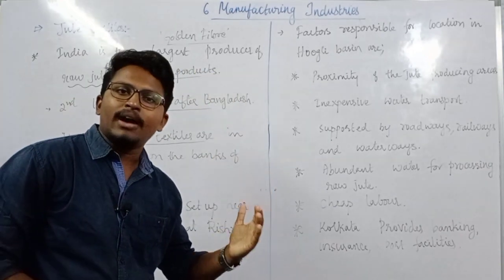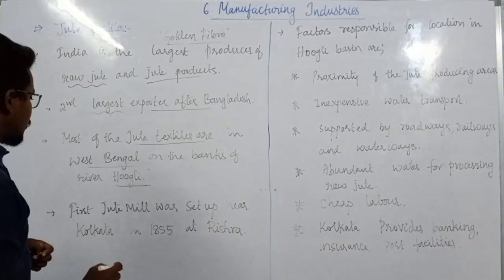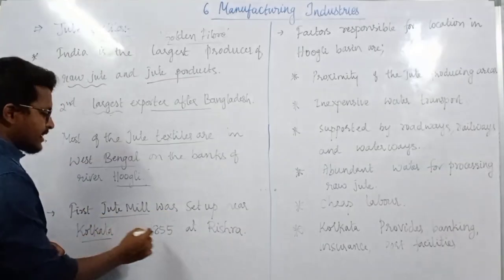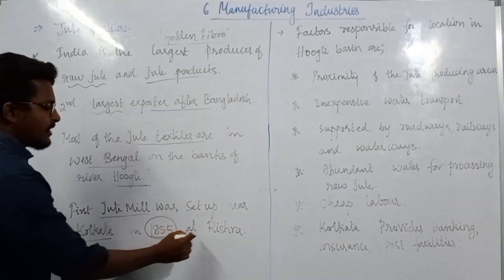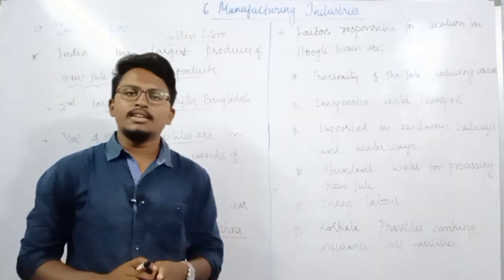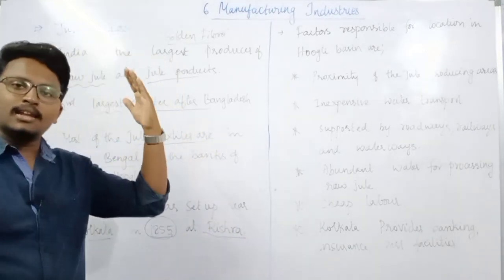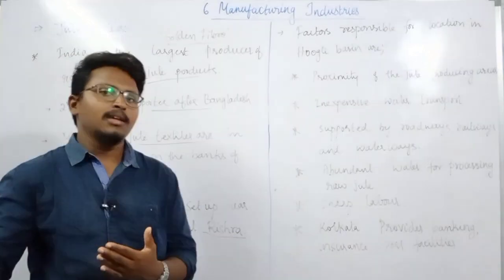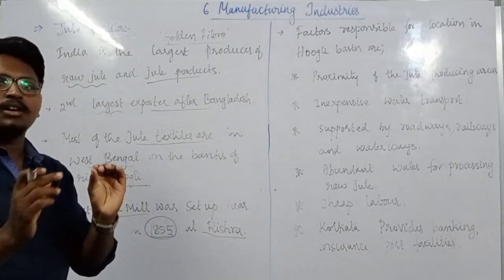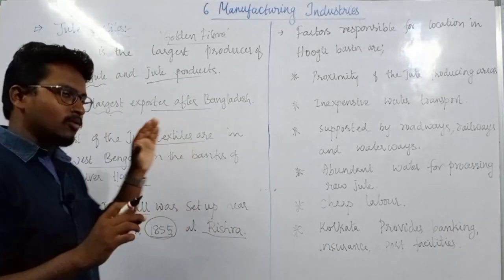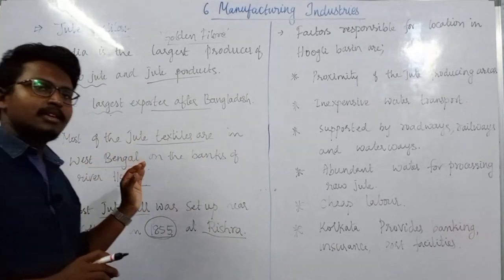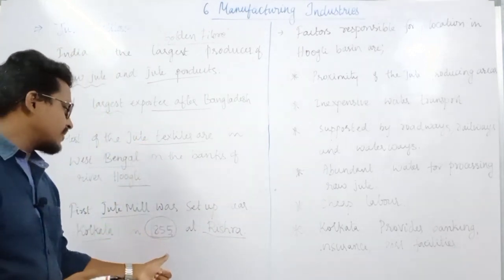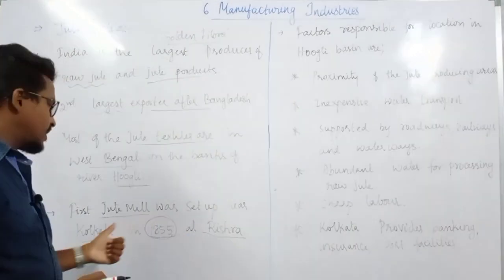The first ever jute mill was set up near Kolkata in the year 1855 at a place known as Rishra. So once again, India is the largest producer of raw jute and jute goods, the second largest exporter, and most of the jute industries are located near Kolkata in West Bengal by the river Hooghly.